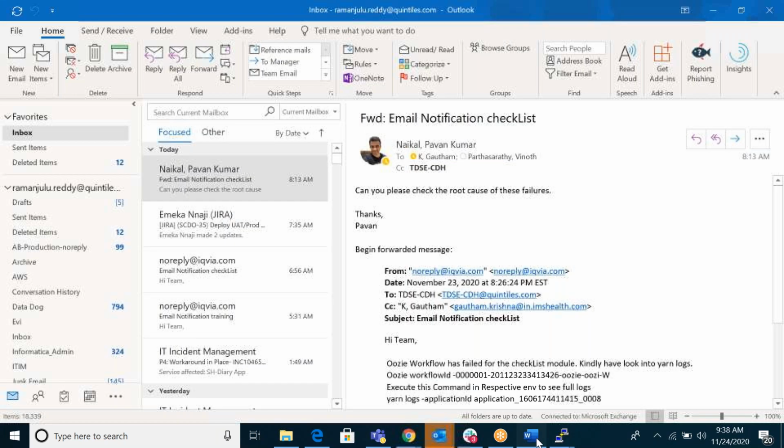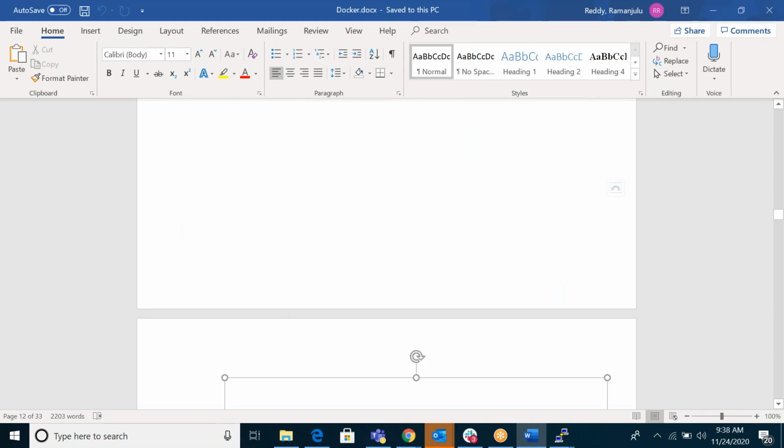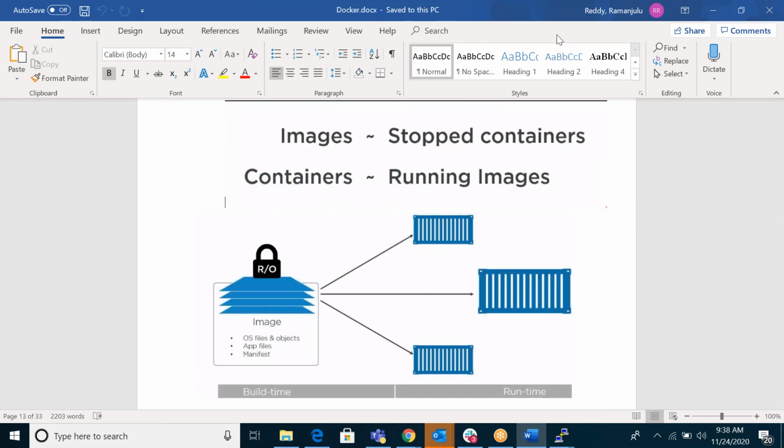What is the image? Images means stopped containers. That is the normal definition.